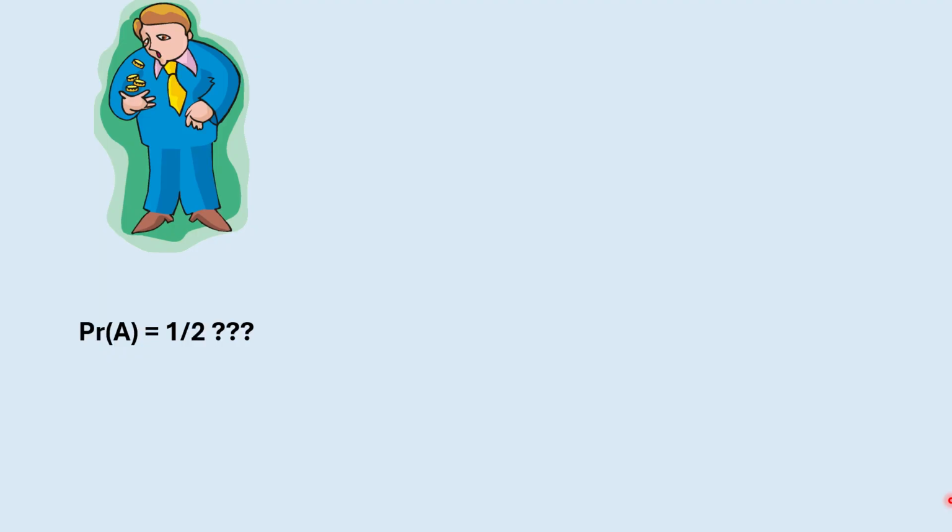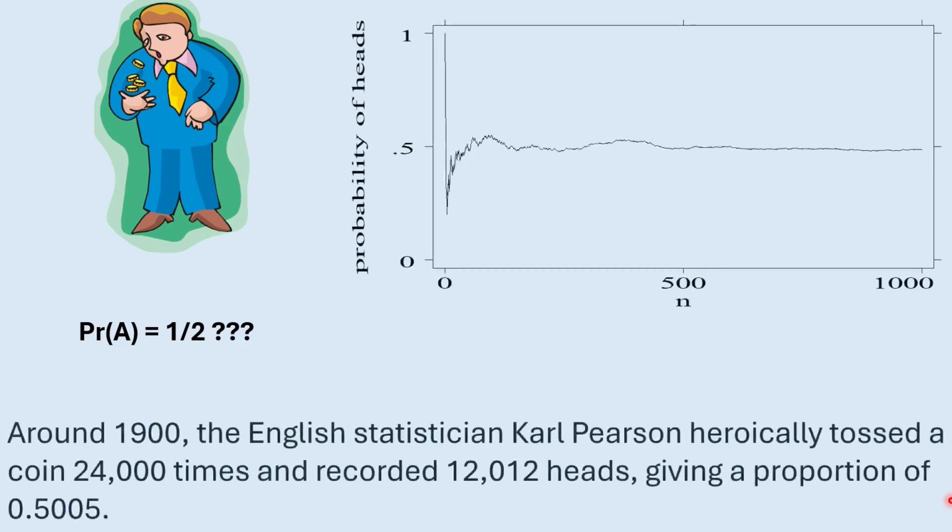However, in history, one person didn't believe it. It was an English statistician called Karl Pearson. More than 100 years ago, he tried to use experimentation to prove it is 50% probability to see the head up. And then he heroically tossed a coin 24,000 times and recorded 12,012 heads up, giving a proportion of 0.5005. He even recorded the outcomes of his experiments in this diagram, where the x-axis is the number of coin tosses, and the y-axis is the accumulated probability to see the heads up.